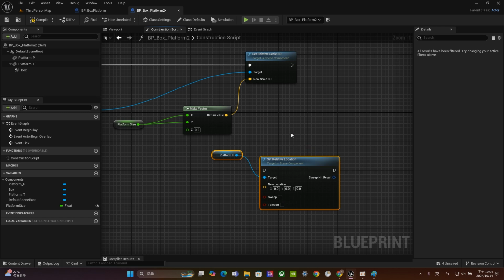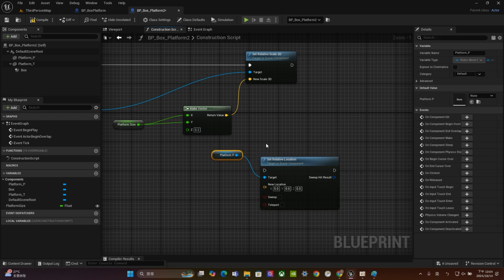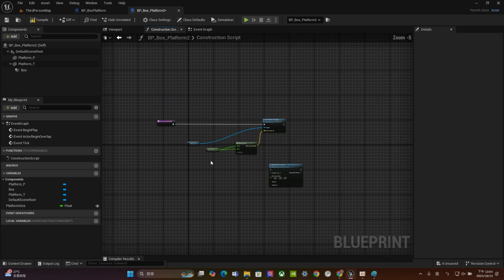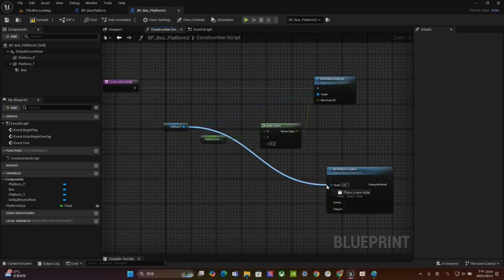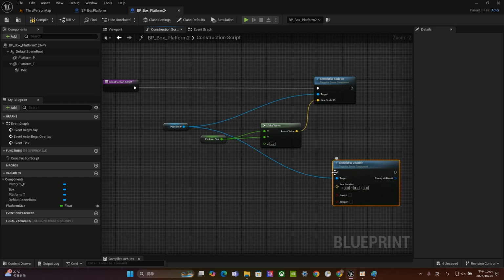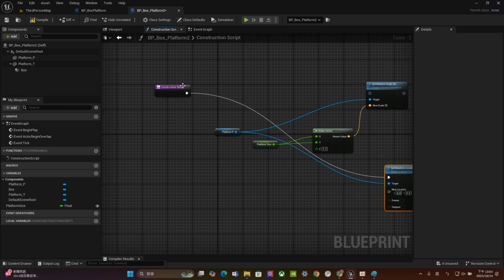Alright, and for this one, because they are the same, so we don't have to redo that. Let's just connect platform to here. And how about the executing panel? For sure, we can just connect to here, but unfortunately, you can find out this one can only export one single. So if you connect to here, you cannot connect to here. So how can we do that?